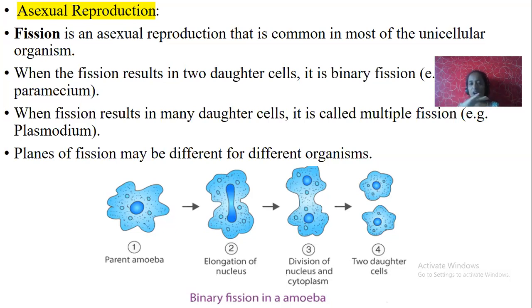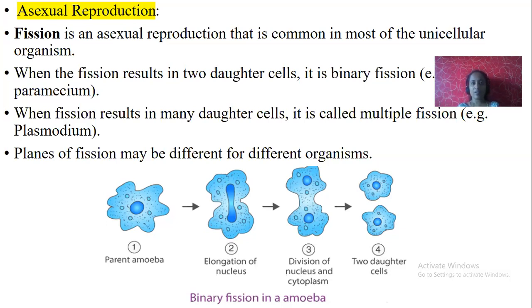In fission, how many times do the cytoplasm as well as the nucleus divide? More than one time. If the nucleus as well as cytoplasm divides more than one time, then it leads to the production of more than one daughter cell. So this type of fission or break is nothing but multiple fission. Example, Plasmodium vivax. Next, planes of fission may be different for different organisms. The type of break is different from one organism to another.